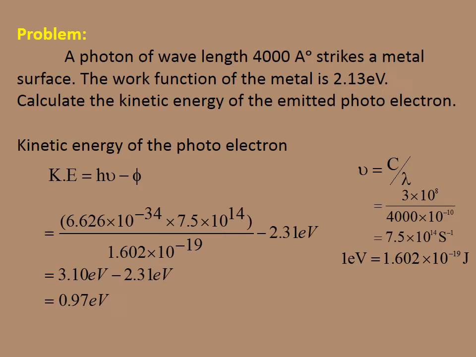One electron volt is equal to 1.602 into 10 to the power of minus 19 joules. Therefore, you substitute it and you will get the h nu value in electron volt. From that, 2.13 electron volt is subtracted, and you will get 0.97 electron volt. The kinetic energy of the photoelectron will be equal to 0.97 electron volt.